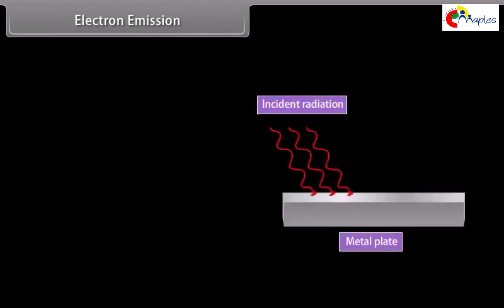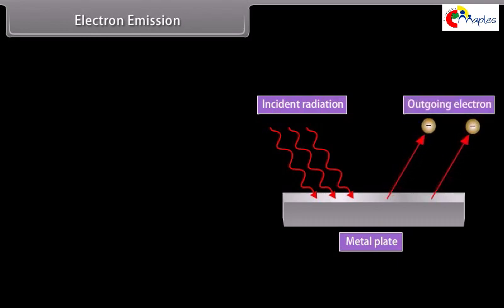Electron emission. In some solids called metals, the electrons, particularly outer ones, are so loosely bound to their parent atom that they can easily move from one atom to the other and move about in the solid. These electrons are called free electrons as they are free to move inside the solid but cannot leave the solid on their own. These electrons are held inside the metal surface by the attraction of the ions and of surface forces. Thus, these electrons require a certain amount of energy in order to come out of the metal surface.